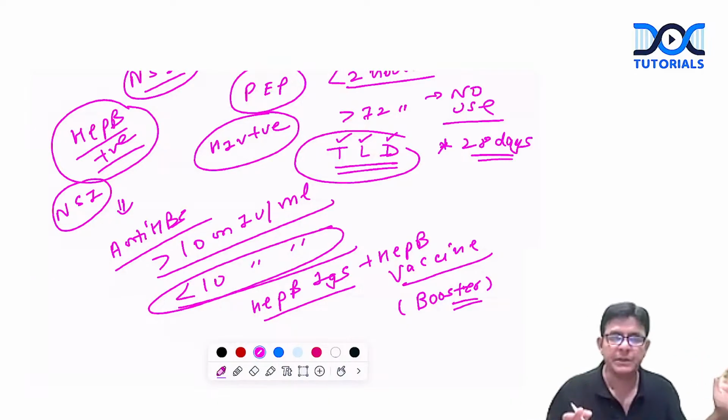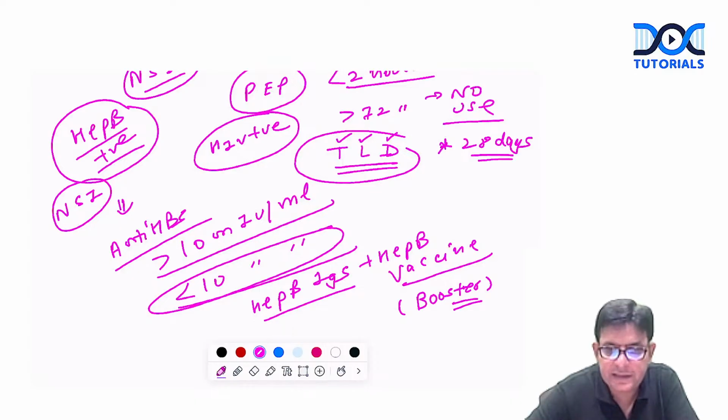But when it starts showing up in the test, start the antiviral drugs. And antiviral drugs are so good nowadays, they will combat the infection wonderfully well. Okay, guys? So all these things like needle stick injury, blood spills, and hand washing steps, you will definitely find somewhere in the exam.